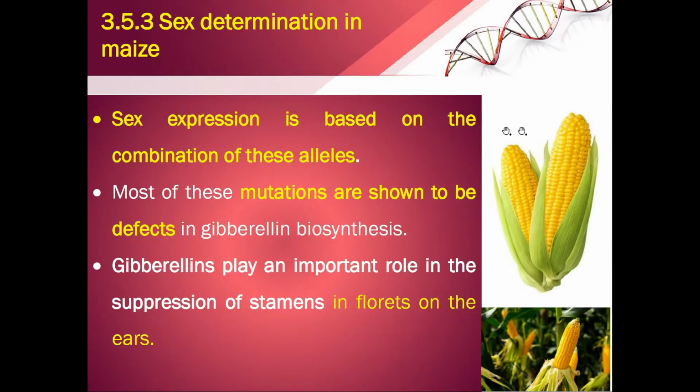The sex expression is based on the combination of these alleles only, that is BA and TS. Most of these mutations are shown to be defects in gibberellin biosynthesis. So when they are not having the proper inflorescence in the plant, this is because of the mutation, and these mutations are because of the defects in the gibberellin biosynthesis of the plant. So gibberellin plays an important role in the suppression of the stamen in the flowers on the ears.